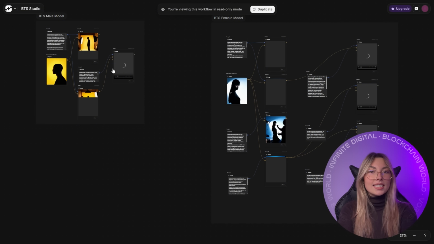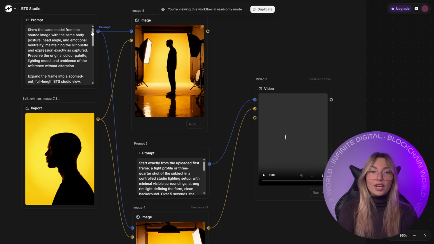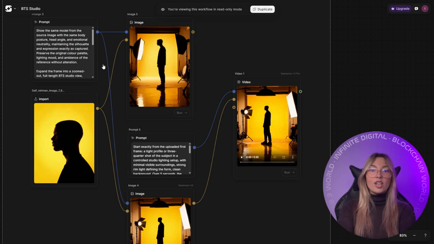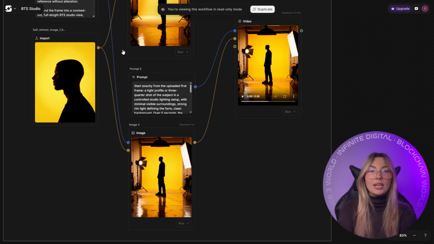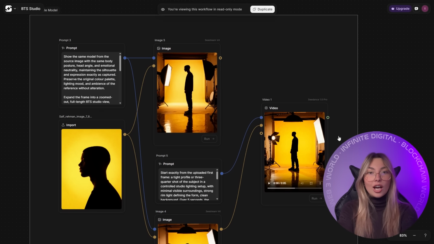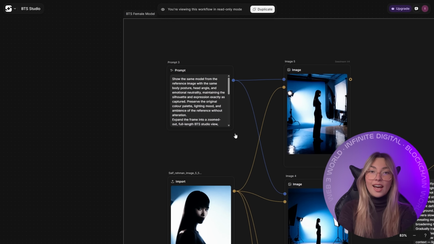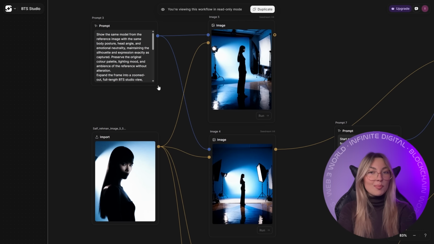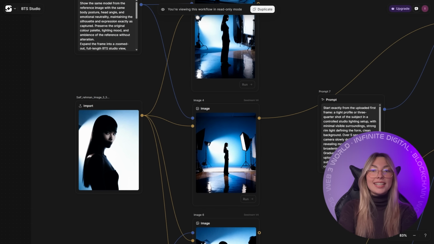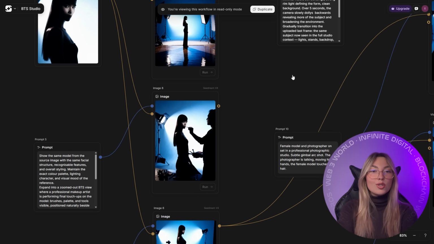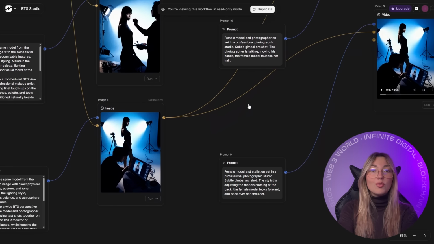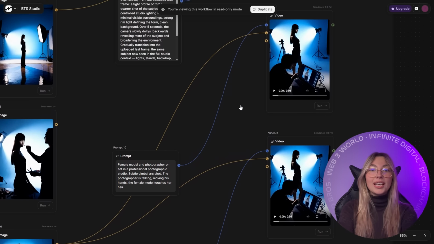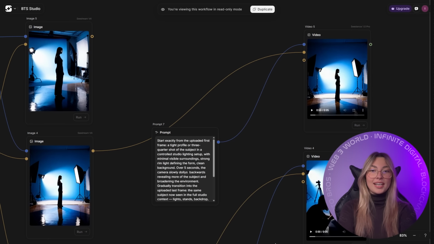Now what this does is automate a multi-step creative process that would normally require prompt engineering, model switching, manual tweaking, and a lot of trial and error. Now it's one click. And the output? This is the feature of UGC and Studio Photography. No shoots, no models, and no reshoots. This alone replaces entire creative pipelines.